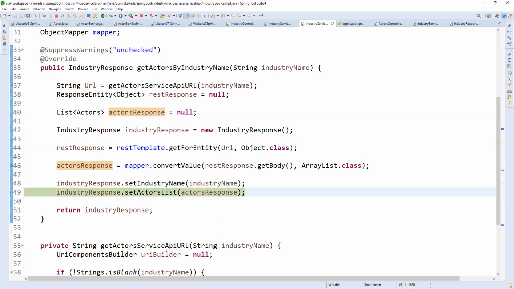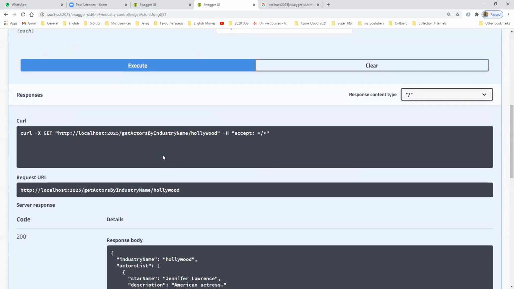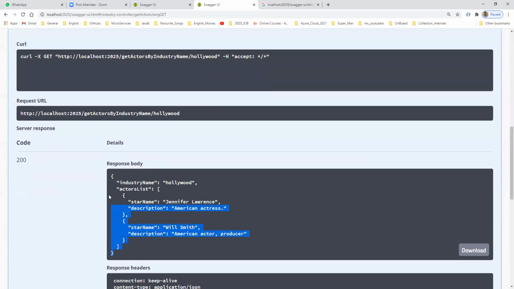So now I am putting the industry response with this industry name. Whatever name I am getting, I am putting. Whatever I am getting as a list from the external service, I'm setting the actors list here in the industry response. So now you can see in the industry service, industry controller, the same response here. I'm preparing the actors as a list, and the industry name is Hollywood, and the actors list is the array.